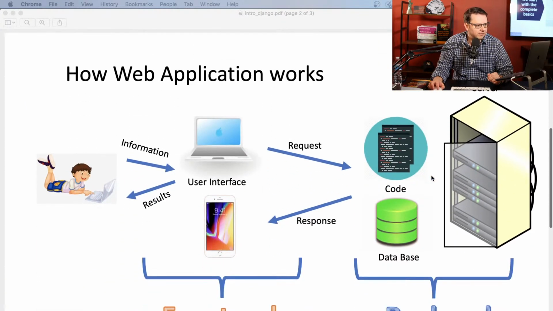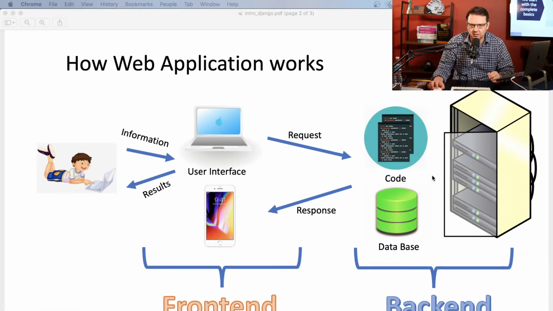Now, if you're brand new to web development and have no idea how any web application actually works, I have a little diagram that I would like to go through to explain how it works. Suppose we have a user, one happy user, who is trying to do something on a website.